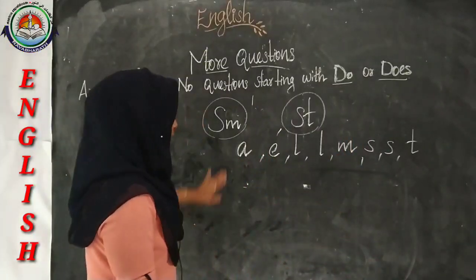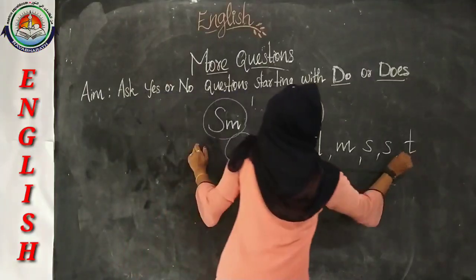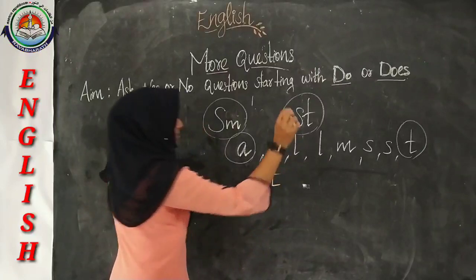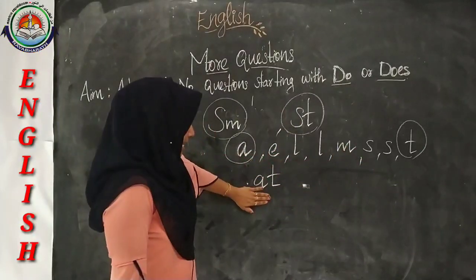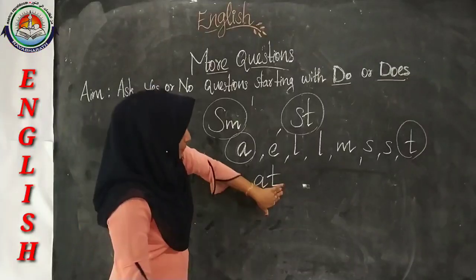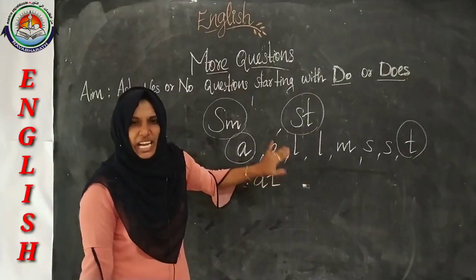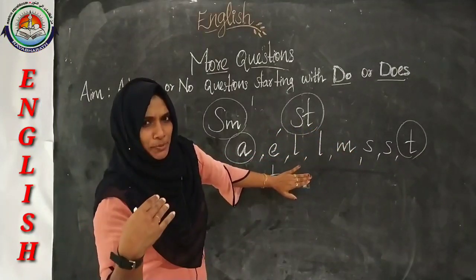For example, ma'am here takes this A and T first. So here I made a word, it is at. A letter has A sound plus T. At. How to read? At. Read it. Speak up with me.